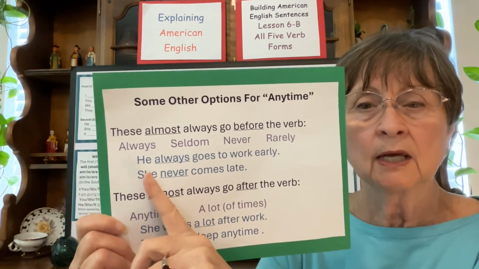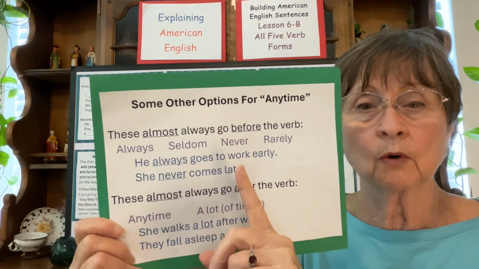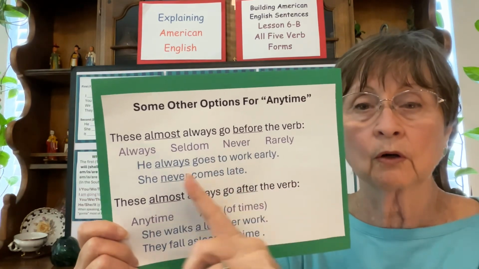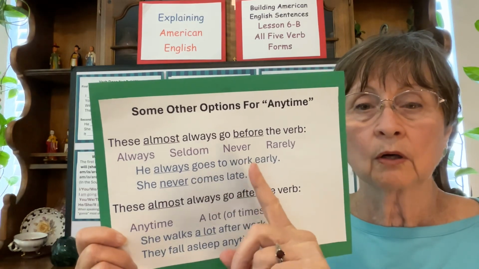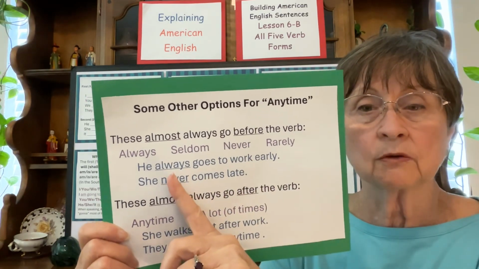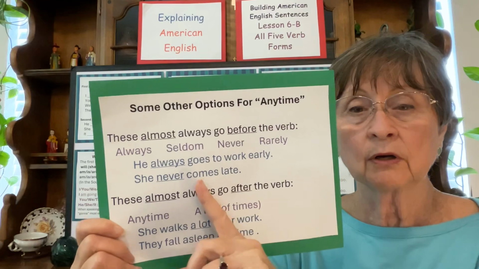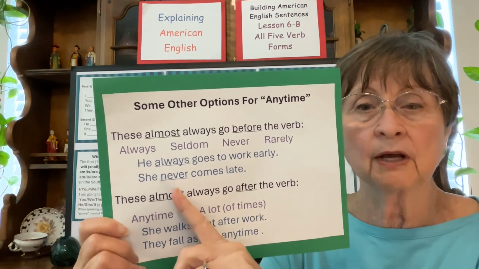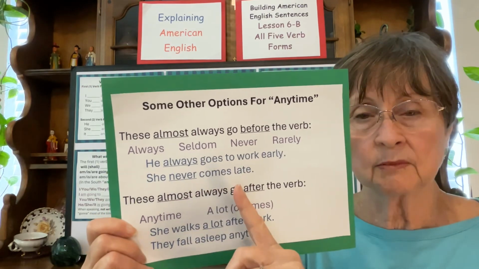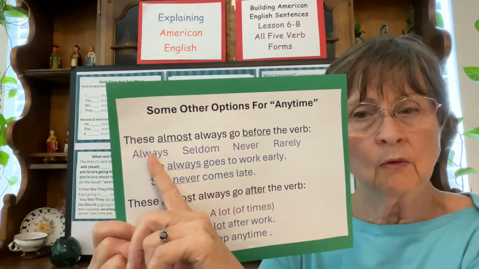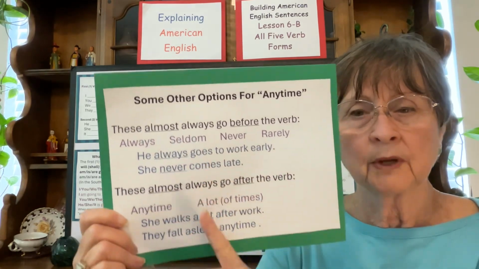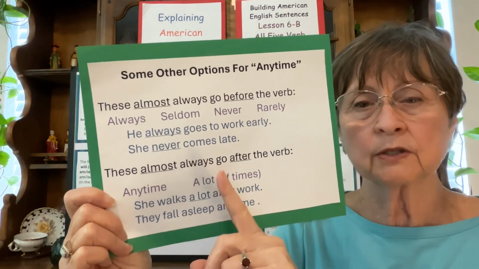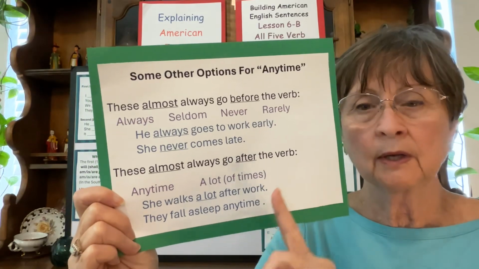For instance, he always goes to work early. I probably wouldn't say he goes always to work or he goes to work early always. It usually goes here. She never comes late. I could also say she seldom comes late or she rarely comes late. These almost always go before the verb. Then these almost always go after the verb.